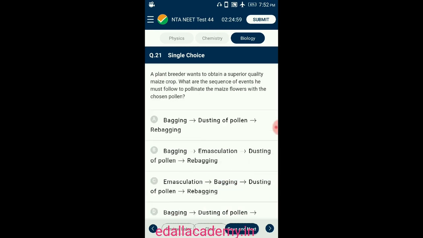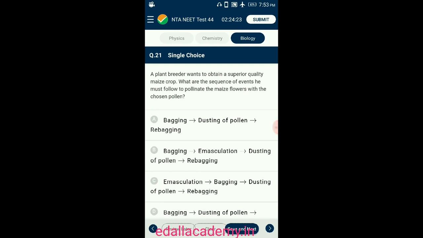Question number 21. A plant breeder wants to obtain a superior quality maize crop. What is the sequence of events he must follow to pollinate the maize flower with the chosen pollen? Emasculation is performed when a flower is bisexual and we do not want the pollen from the same flower to pollinate. That would be self-pollination and contaminate the results. Maize has unisexual flowers. Its female flowers do not have anthers and hence the emasculation process is not needed.